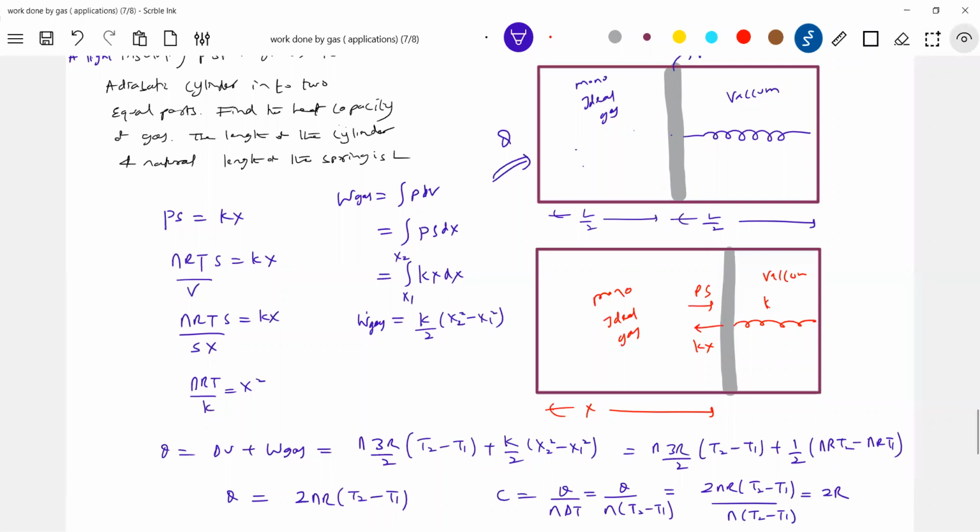You can do one thing. See, you take L by 2 plus x, again get an expression for pressure as a function of x, then solve all, and you'll get it. There's one more easier method. Let me measure that x from here. Sir, but the force should be K into the change in length, sir. No. See, we are supplying heat and the gas will undergo expansion and the spring will undergo compression. Sir, that compression will not be x, it will be L by 2 minus x.